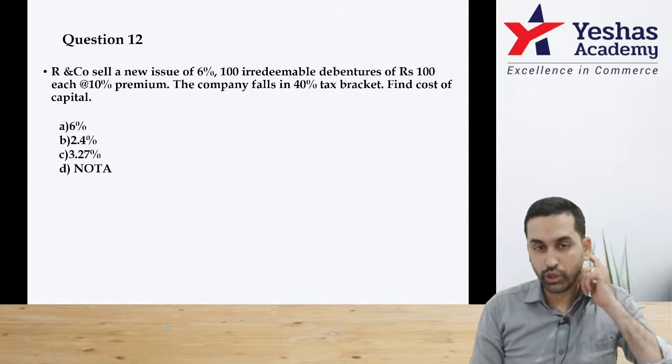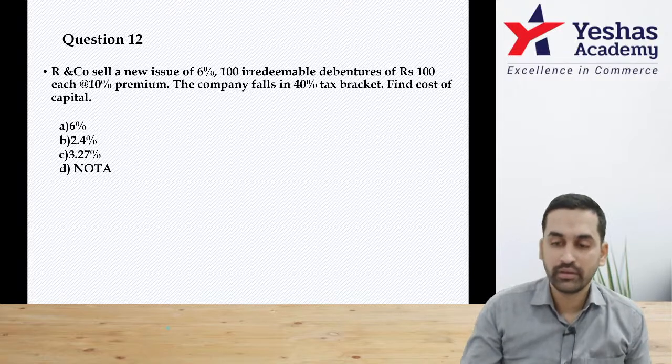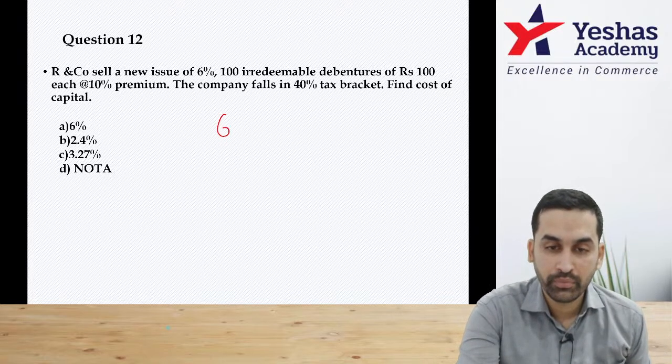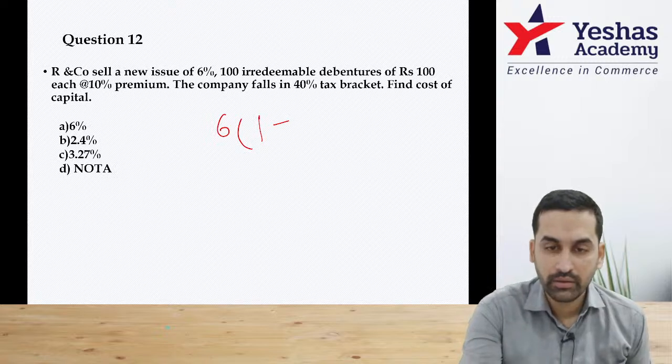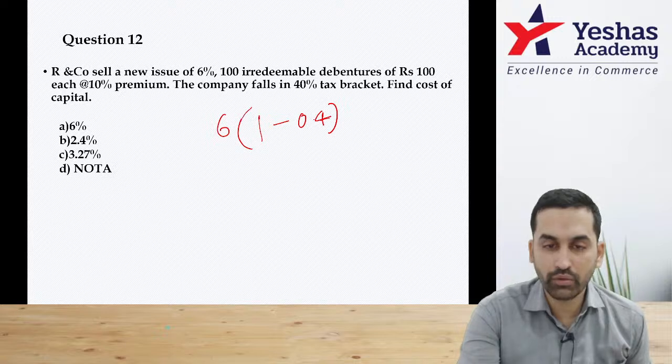Now tell me, numerator will be interest 6 rupee, correct, into 1 minus tax, 1 minus 0.4, to be divided by, tell me what. So now don't divide by 100, you have to divide by 100 plus premium. This should be divided by 110.